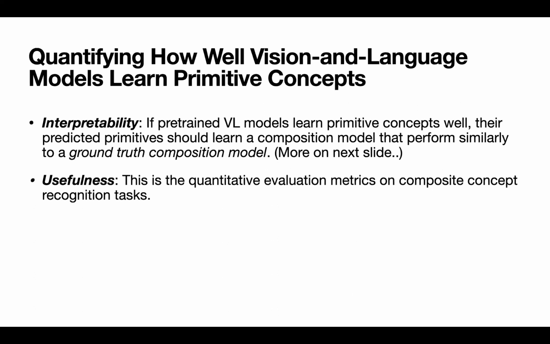Our interpretability metric is based on an assumption that a composition model trained with ground truth primitive concepts can reliably predict the corresponding composite concepts, which we call the ground truth composition model. If a pre-trained vision and language model learns primitives well, their predicted primitives should allow us to learn a composition model that performs similarly to a ground truth composition model.